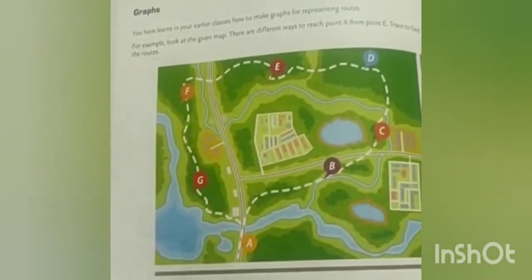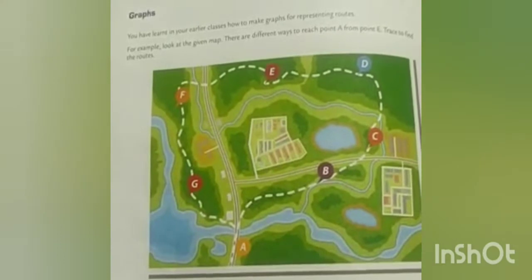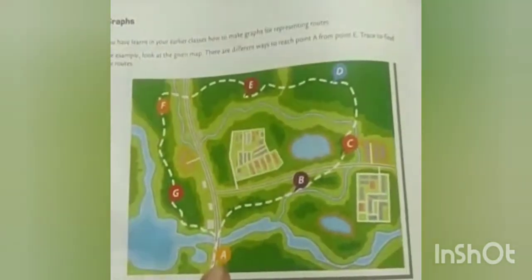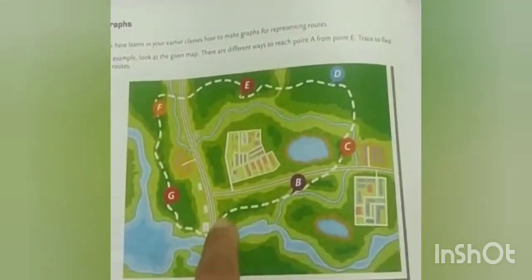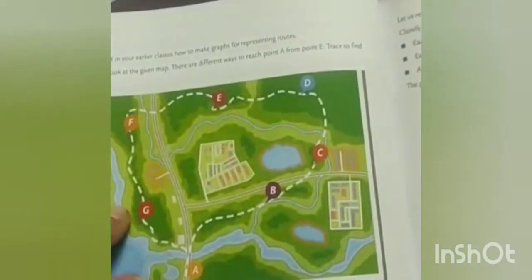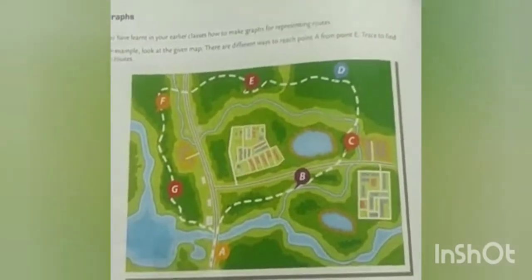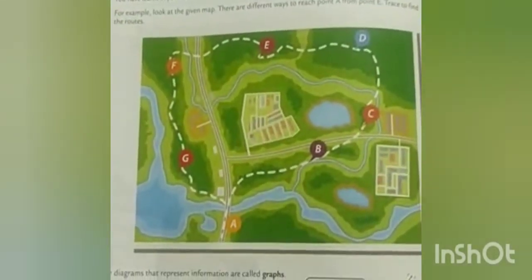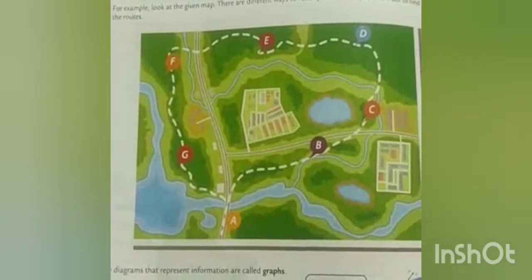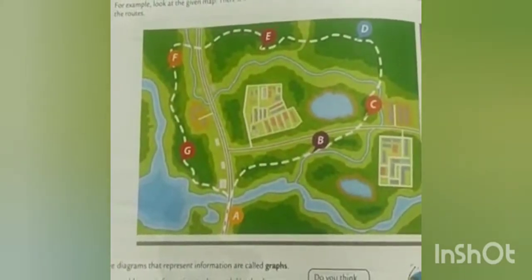Here in the diagram, if you closely observe point A and travel from A to B to C to D to E to F to G, you come back again to point A. That means it is forming a cycle. So this particular graph has a cycle.